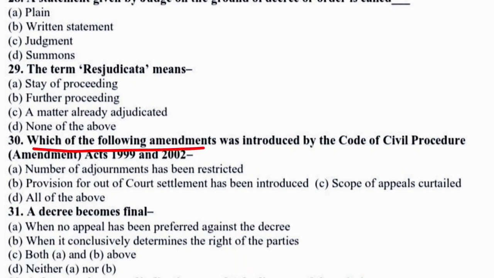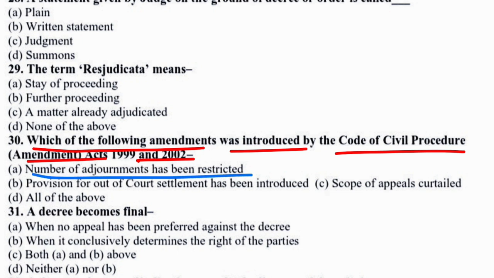Which of the following amendments was introduced by the Code of Civil Procedure Amendment Acts 1999 and 2002? Options are: number of adjournments has been restricted; option B, provisions for out of court settlement has been introduced; option C, scope of appeals curtailed; all of the above.